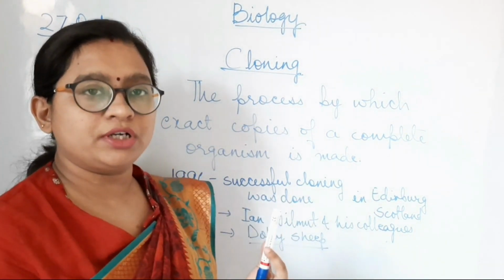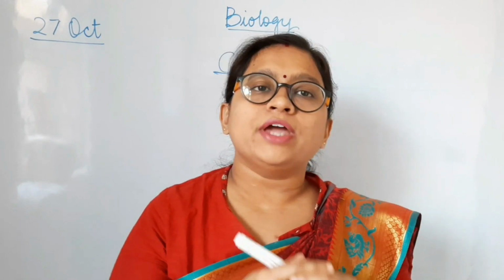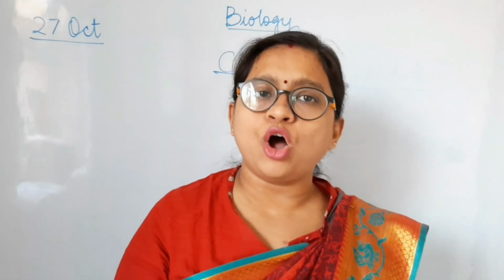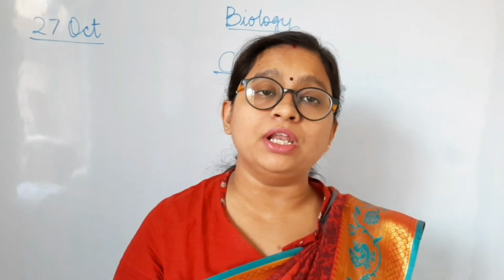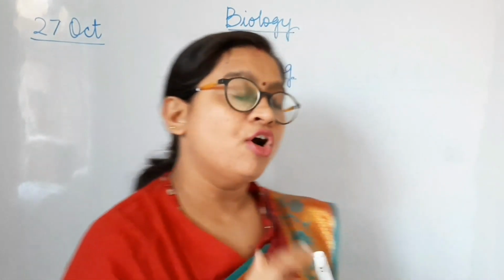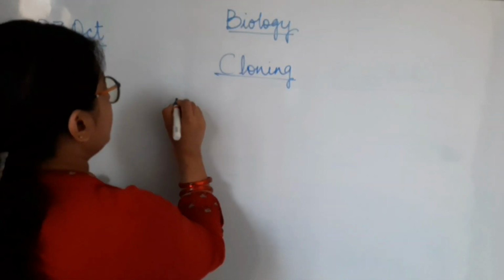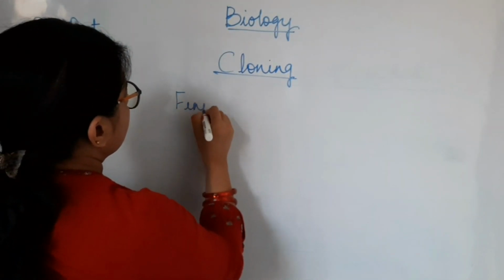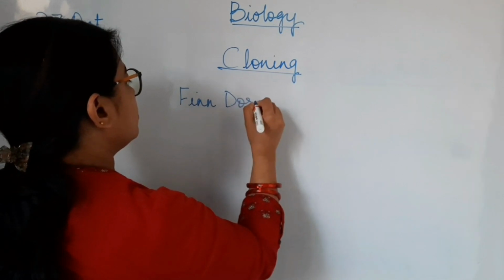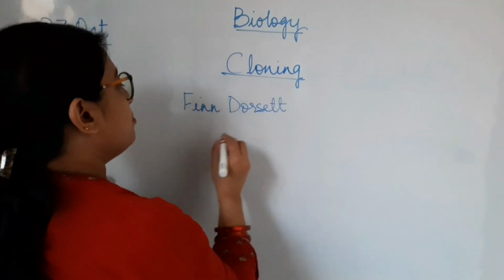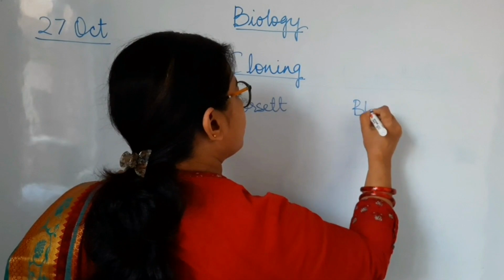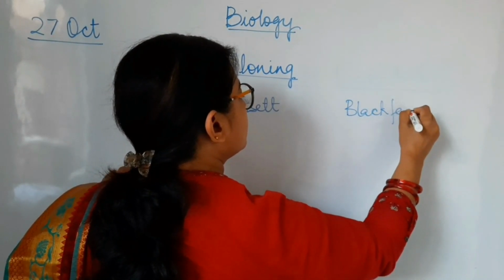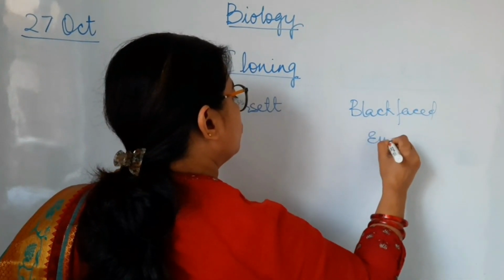So how was this process done? Let's discuss that. As you know, mammals like human beings do sexual reproduction to produce offspring. So there is a male gamete and a female gamete. So how is reproduction done in mammals, and how can cloning be done? For that, two sheep were taken. One was Finn Dorset sheep and another was black-faced ewe.